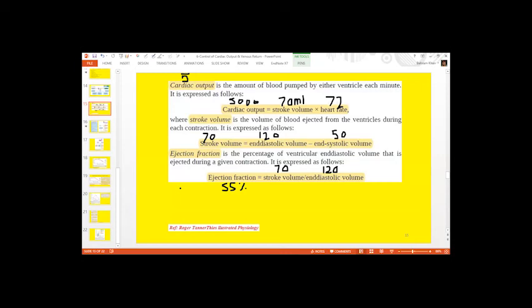So you must memorize the values, and remember all these values are for adult males. The values may vary in both genders. Similarly, there is variation in age group as well. Remember, the cardiac output of an infant will be different from that of an adult.